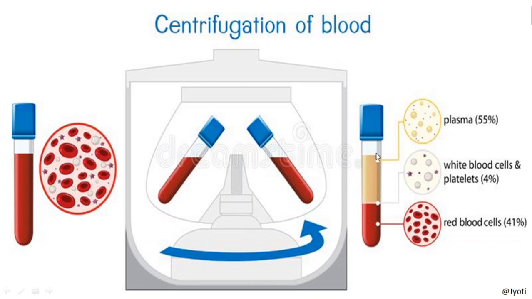Similarly, you can see that the plasma occupies the highest position because the plasma is less dense, so it occupies the upper position.